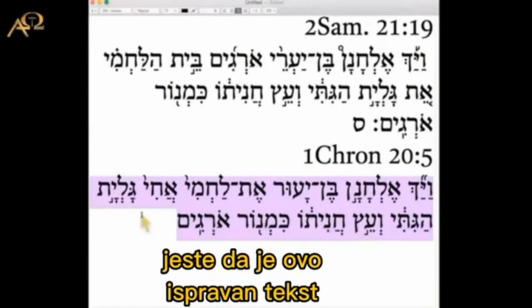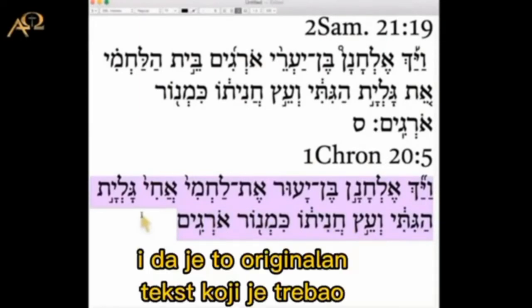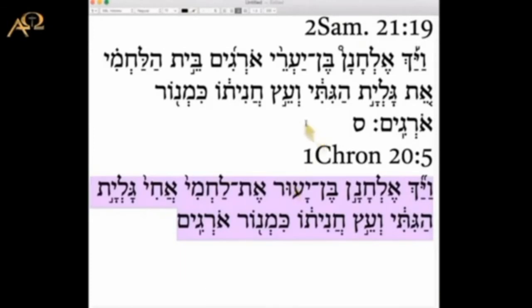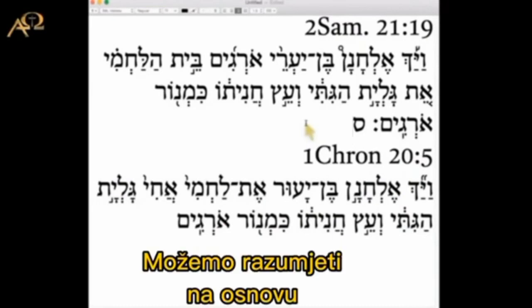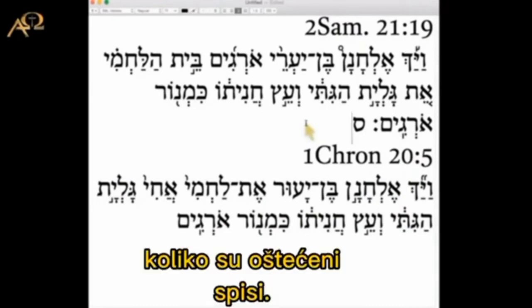this is the true text and would have been the text that was originally also in 2 Samuel 21:19. So when we look at the differences, there are primarily three differences, and we can understand them on the basis of difficulties of sight.